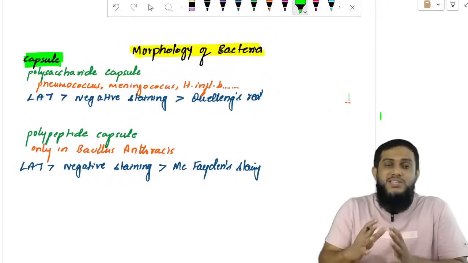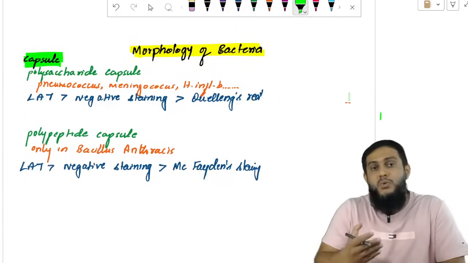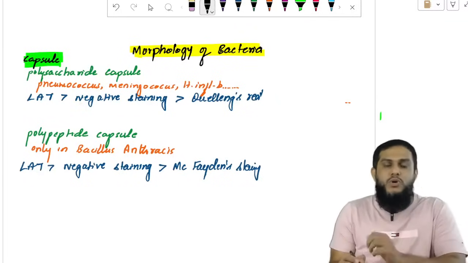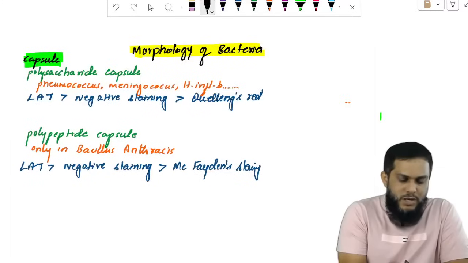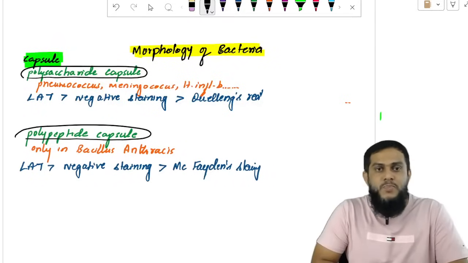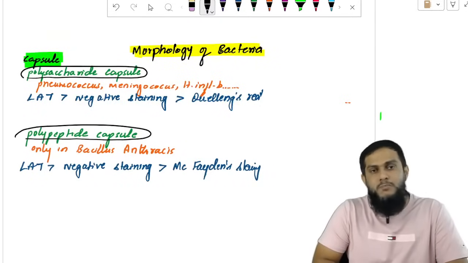Then how will you come to know whether these structures are there or not on the bacteria? That means, how can you detect these structures? That's the next question, and the answer is very simple. If you talk about the capsule, we have two types of capsules: one is the polysaccharide capsule and the other is the polypeptide capsule.